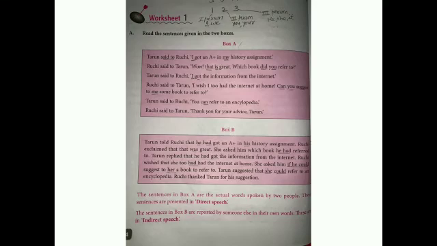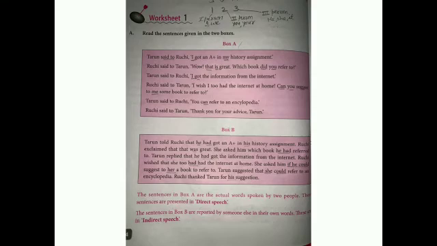In worksheet 1, box A and box B, here is direct speech or indirect speech. You can see the sentences; how will you change them? I will read one or two sentences, and the rest you have to read on your own. Tarun said to Ruchi. Said to changing into told. You will see in the B box also. Side by side, I will read the answer.